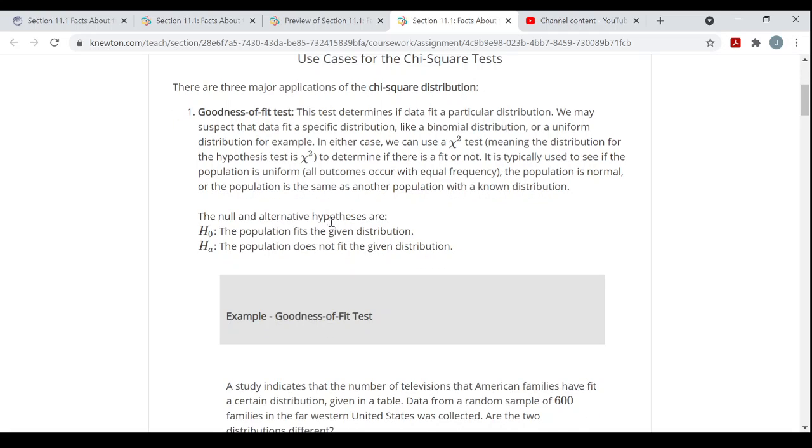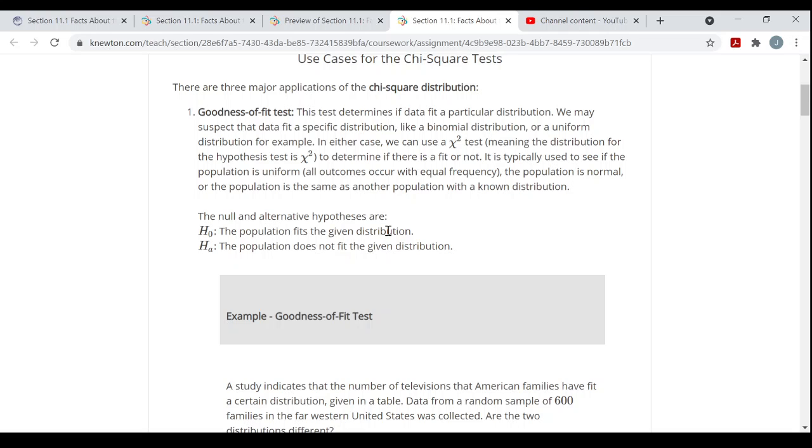Now, when you set up a test, remember every hypothesis test has hypotheses, a null hypothesis and an alternative hypothesis. For the goodness of fit test, your null hypothesis, what you're going to be assuming to be true and then decide whether or not to reject later, is that the population fits the given distribution.